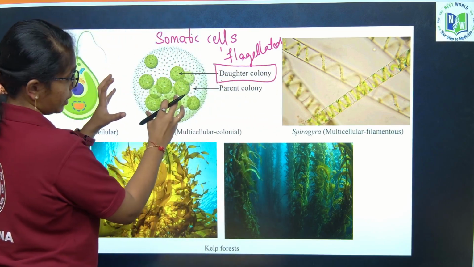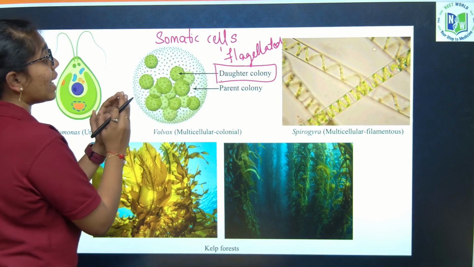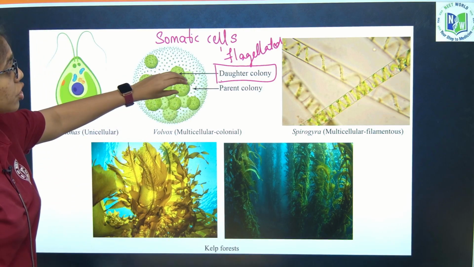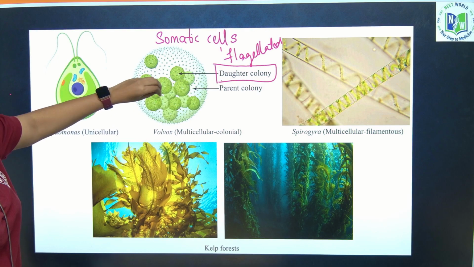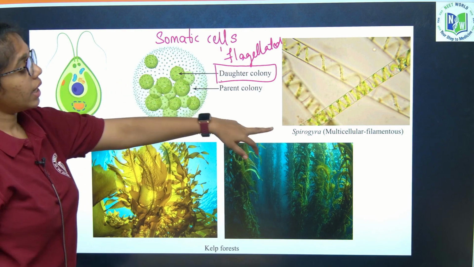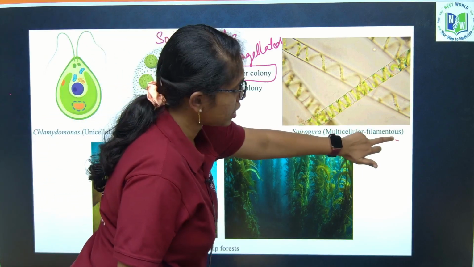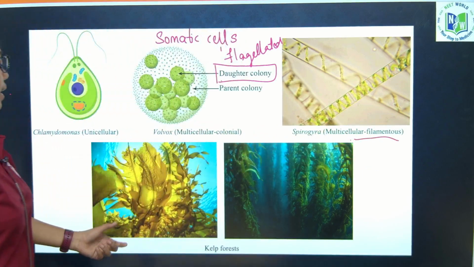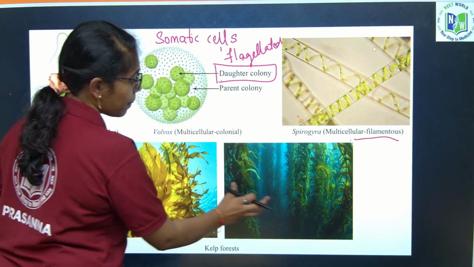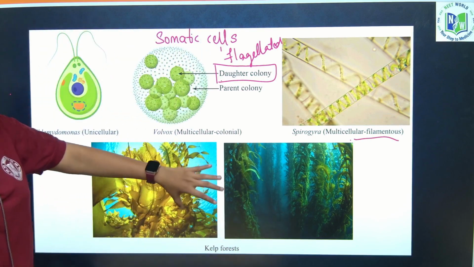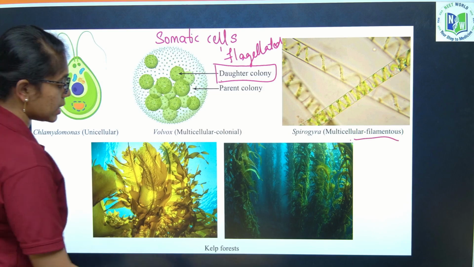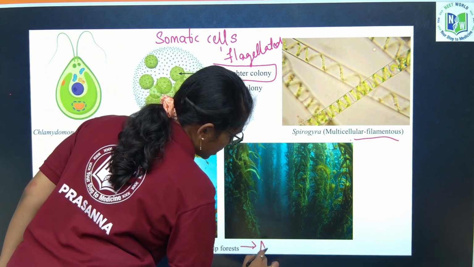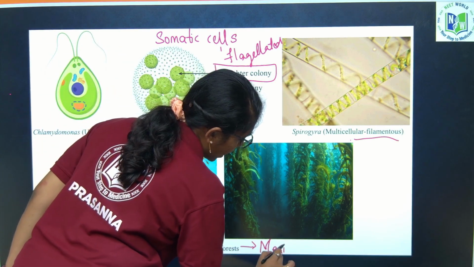They grow in this parent colony. Once they are completely grown, they destroy the parent colony and are released outside. Next, Spirogyra, which are multicellular and filamentous. Next, kelps. These are massive plant bodies, deeper in the marine seas and oceans. Their habitat is marine seas and oceans.